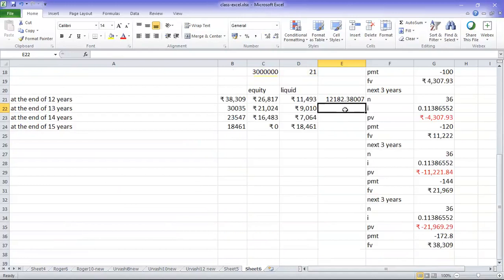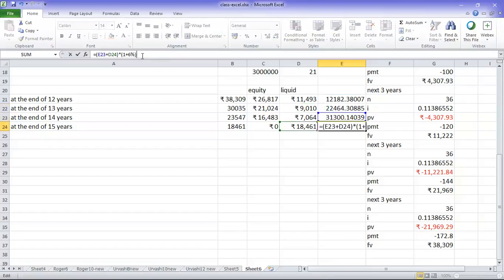Okay. Then next year what we do? Open the bracket, take the previous value plus current value multiplied by 1 plus 6%. Okay. So after doing that, pull it for next year. But actually last year we need not grow.